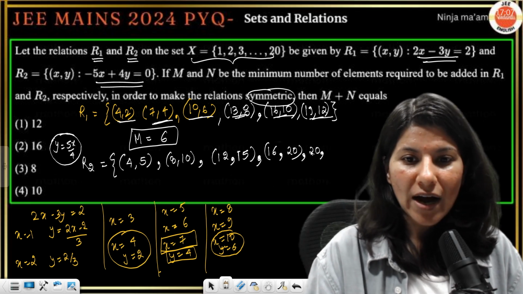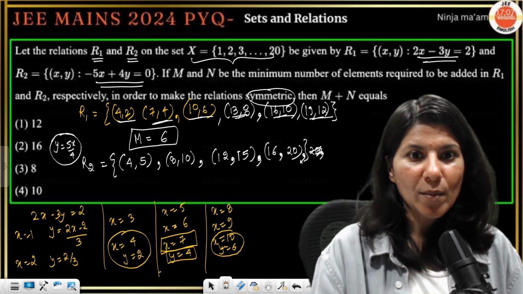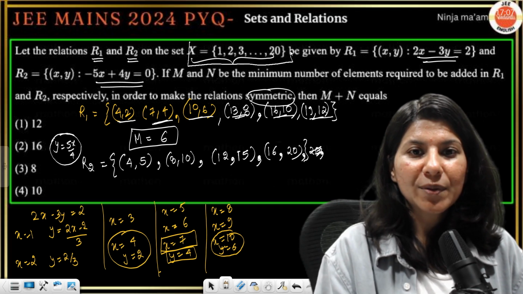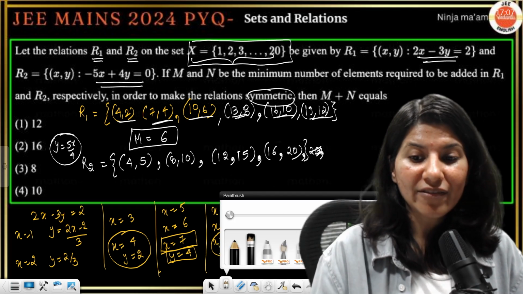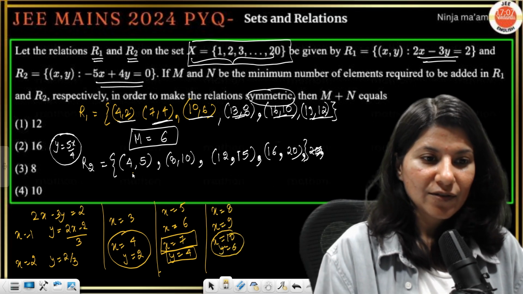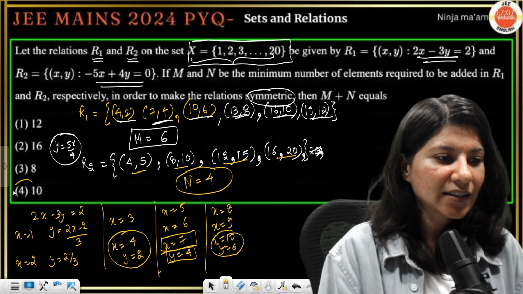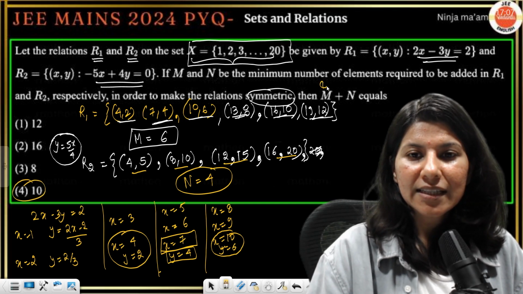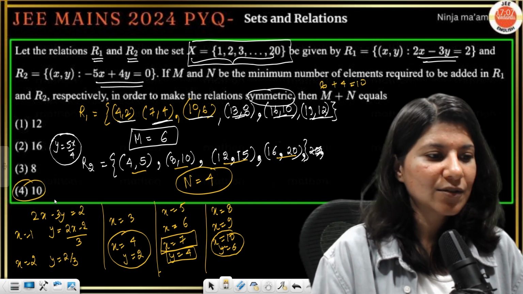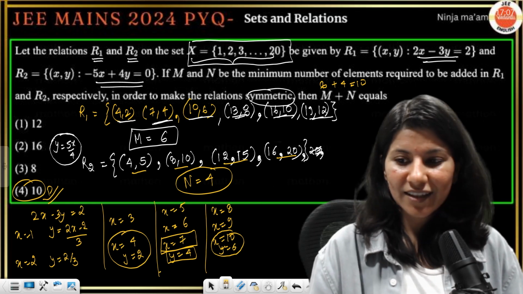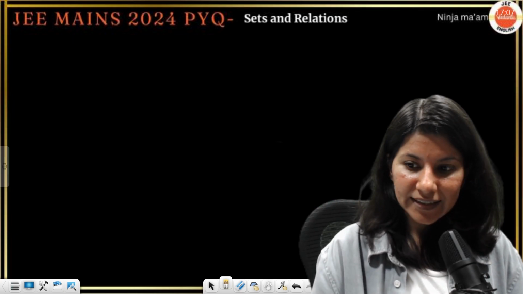Then it would be 20 comma 25 if you put it, so it will go beyond the range. That's it, because everything should be from set X. It is going beyond this range. Okay. 1, 2, 3, 4. So n will be equal to 4 clearly. The correct option will be 6 plus 4 is equal to 10. So option D is absolutely right. Okay. All right. Clear, I guess?